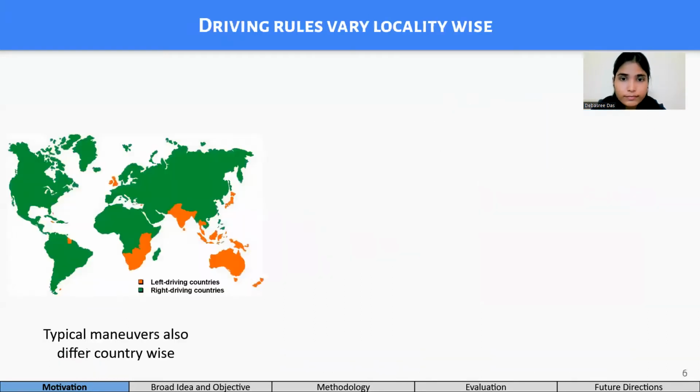No, right? Now, these driving rules vary a lot across countries. For example, the driving maneuver itself will vary according to left-hand or right-hand driving rules. Similarly, speed constraints, inter-vehicle distance, and so on vary around the globe.